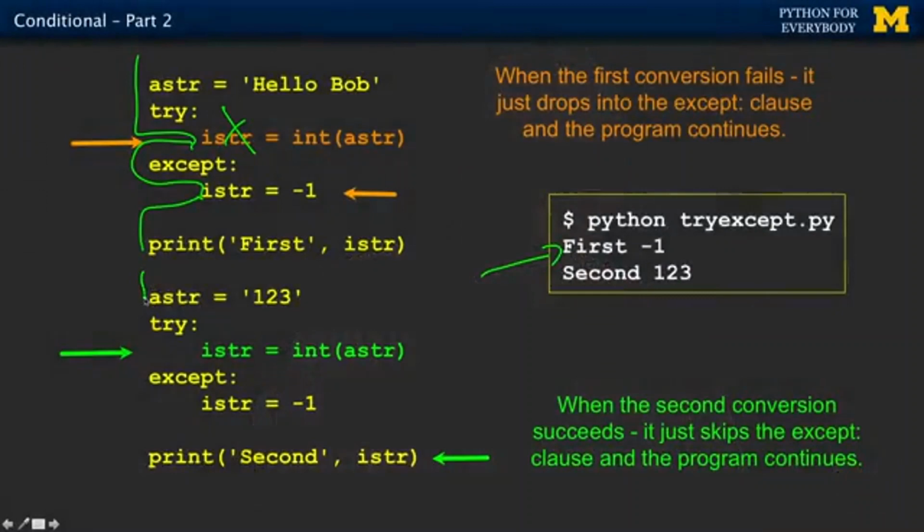Now, the way the try except works is if everything is fine, it has no effect. So if the next thing we're going to convert is 123, the digits 1, 2, 3 in a string, we do a try and we try to convert it and it works. And so we just keep on going. We don't run the except. So this code does not run because this code succeeded. There was no traceback generated here. So it comes through and the result is istr ends up with an integer 123.